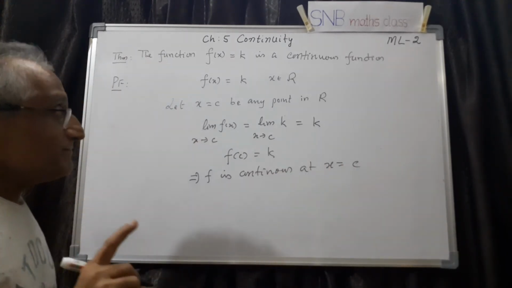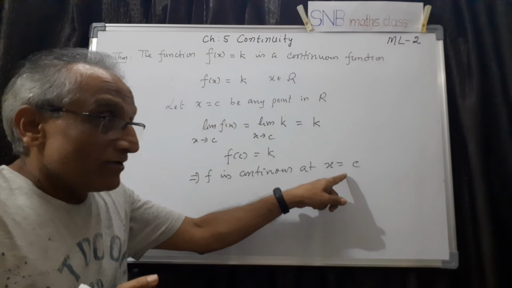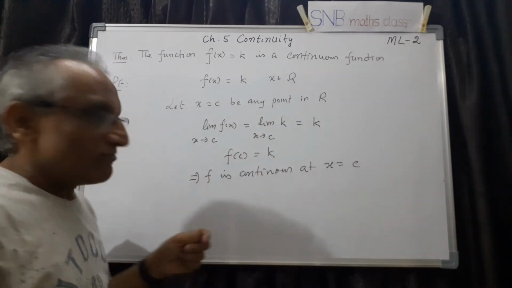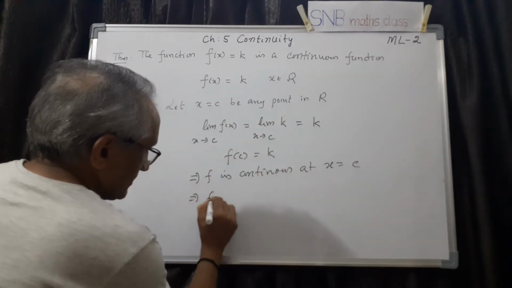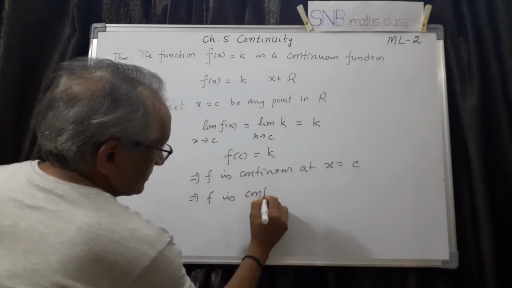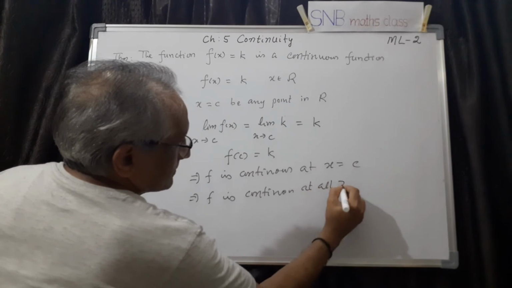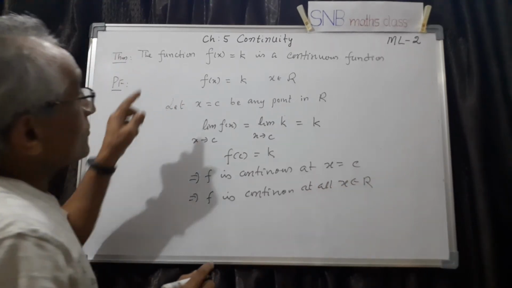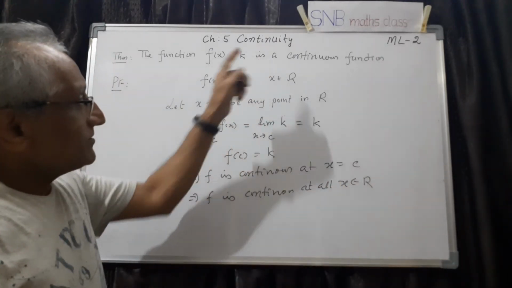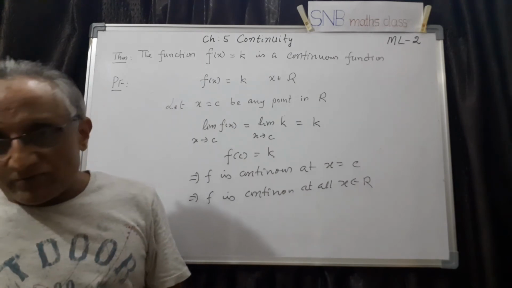As I told you already, since c is an arbitrary point, it should be true for all values. This implies f is continuous at all x belonging to R. So, a constant function is a continuous function. This is what we have proved.